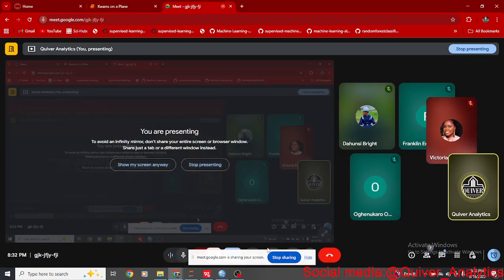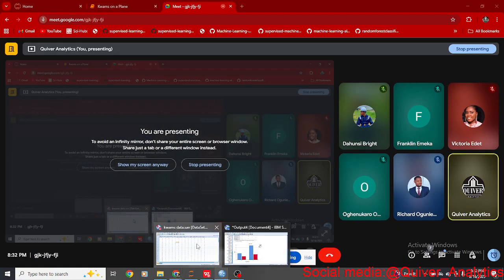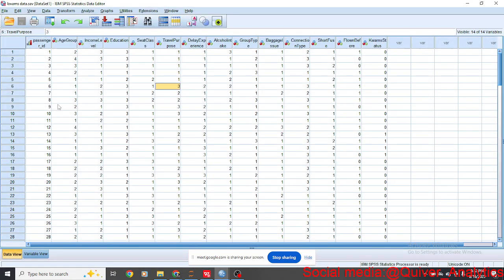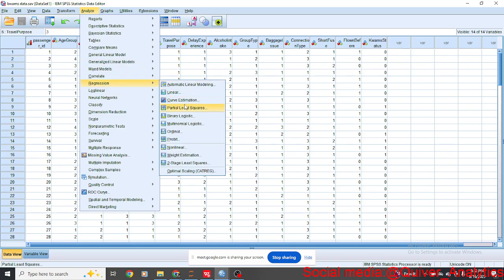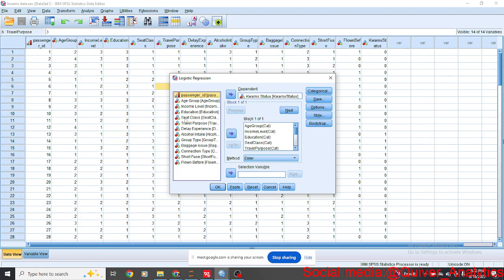So now I go to Analyze, and not Descriptives anymore. I go to Regression, and here, Binary Logistic. It is binary because the outcome variable, the dependent variable, has two categories. I explained the dependent variable last week. It is what we want to predict, whether someone is chaotic or not. So that's why it's binary logistic.